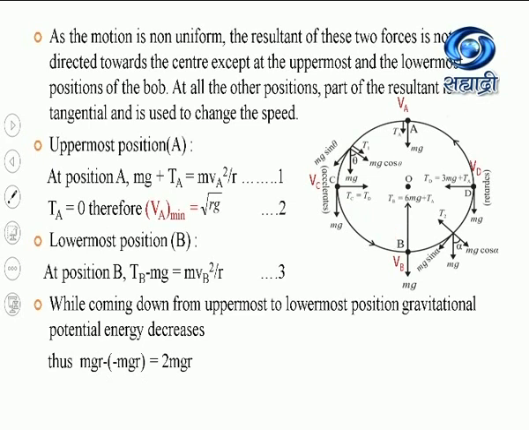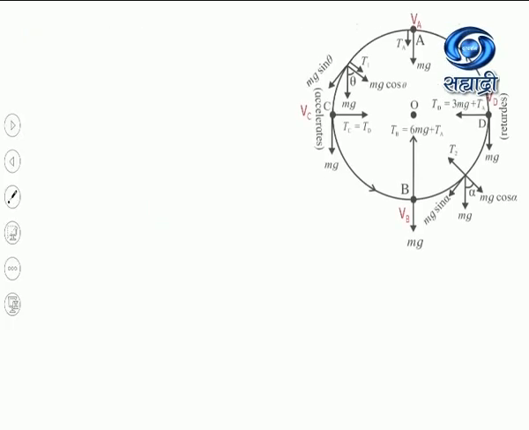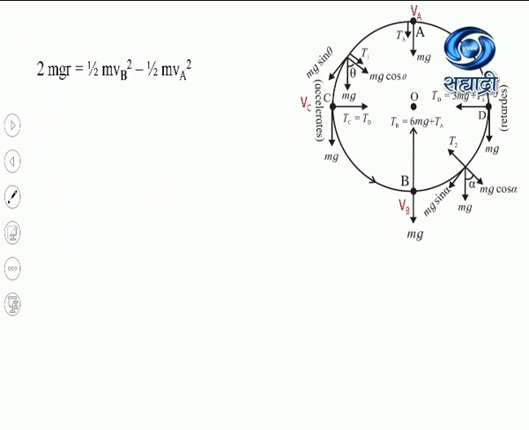Now, according to the law of conservation of energy, the change in kinetic energy will be equal to the change in potential energy between position B and position A. So I will write the equation. The change in potential energy 2mgr is equal to the kinetic energy at B, 1/2 mvb square, minus the kinetic energy at A, 1/2 mva square.